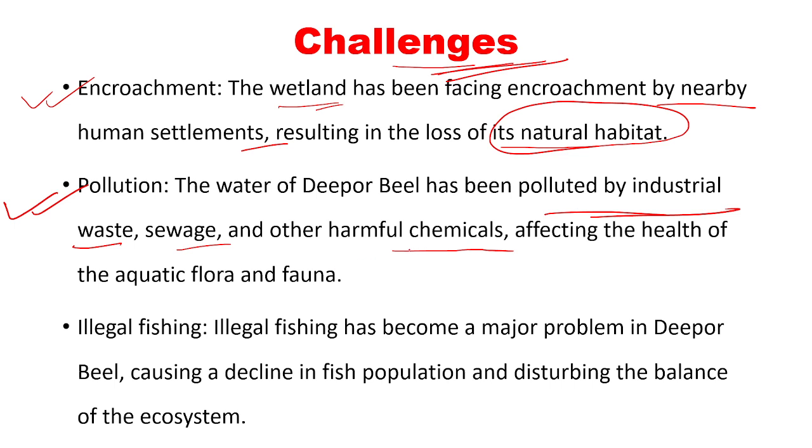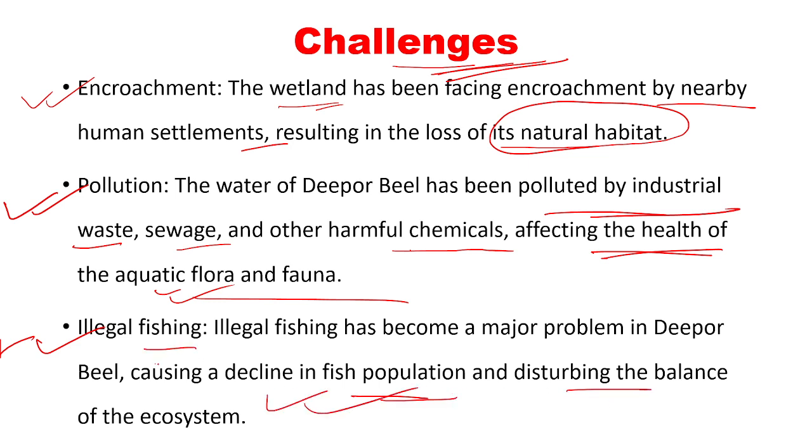If the water body gets polluted, that in turn will affect the health of the flora and fauna which are dependent on the wetland. Also, for human consumption, the water will no more be drinkable. Illegal fishing is another problem faced by Deepor Bill. It has caused a decline in fish population and disturbed the balance in the ecosystem.